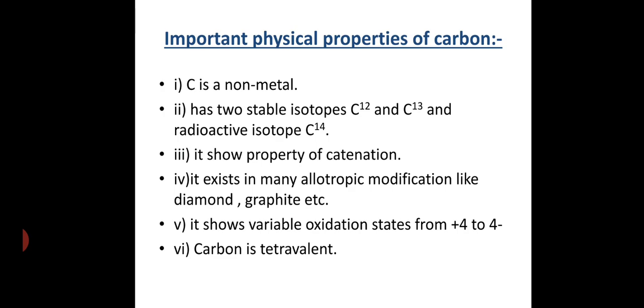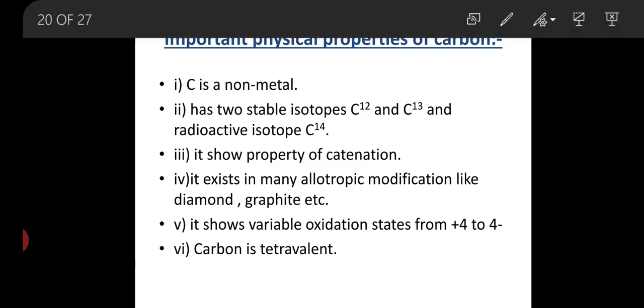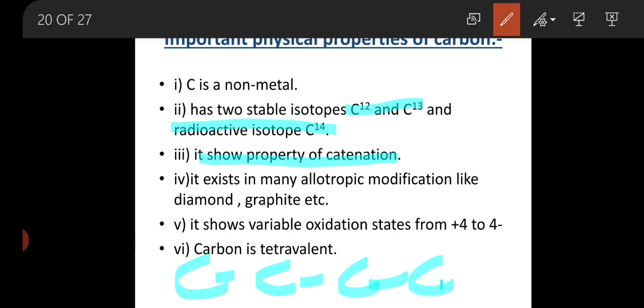Now considering the properties of carbon, they are generally non-metals, and they show isotopes of carbon: C12 and C13, as well as the radioactive isotope C14. Second, an important property of carbon is that it forms catenation, the linkage of carbon atoms as long as possible, that is C single bond C in this way.